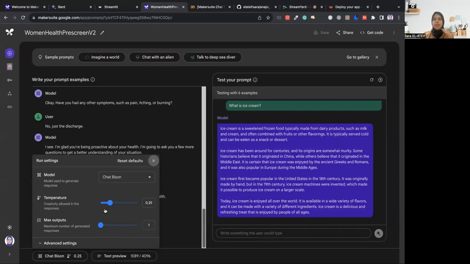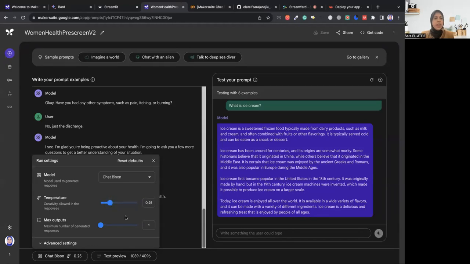Temperature is like, how creative do you want your model to be? How much nonsense are you allowing? Do you want it to think out of the box? If we're creating an imaginative story, we would want to increase that as much as possible. Well, one is good, do not go over that. I don't believe you can go over one. Let me see. Yep, you can go over one.